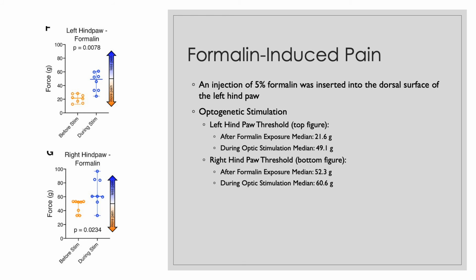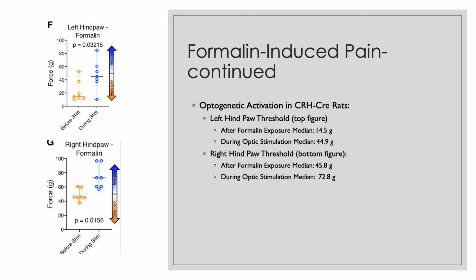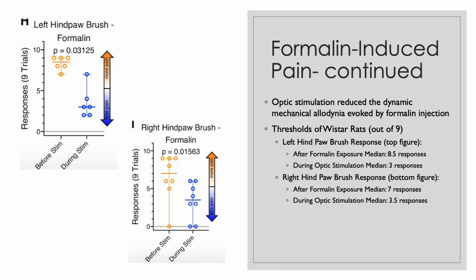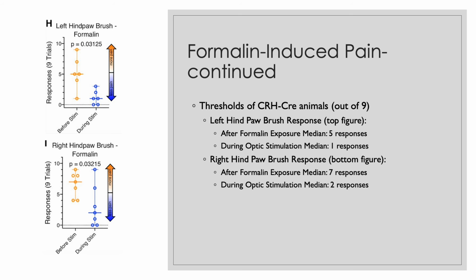The first one is optogenetic stimulation in WT rats. The next is optogenetic activation in CRH-Cre rats. The next is with dynamic allodynia thresholds of Wistar rats. And finally, dynamic allodynia thresholds of CRH-Cre rats.